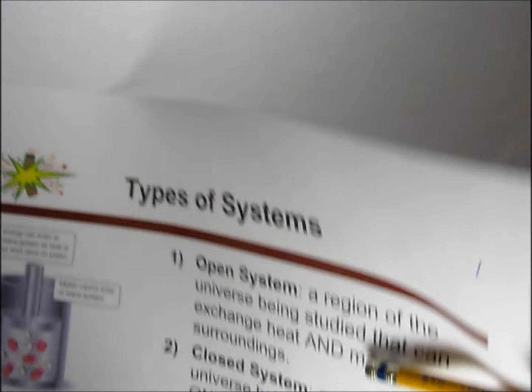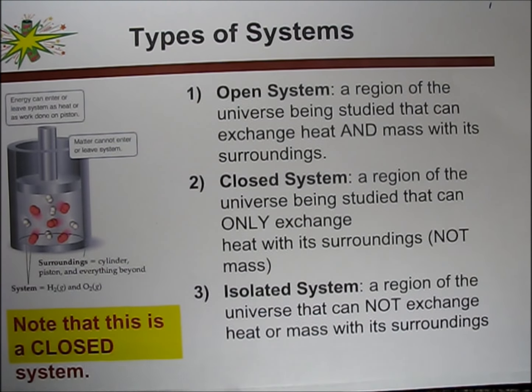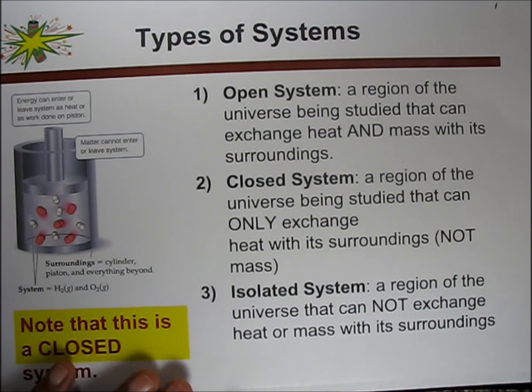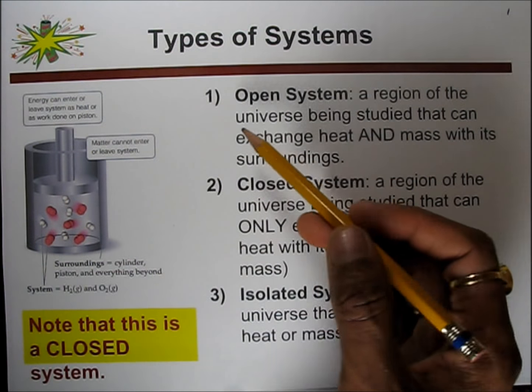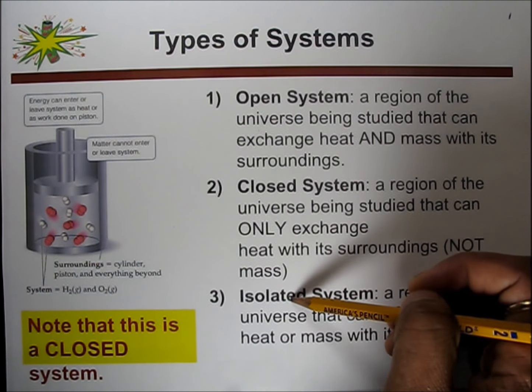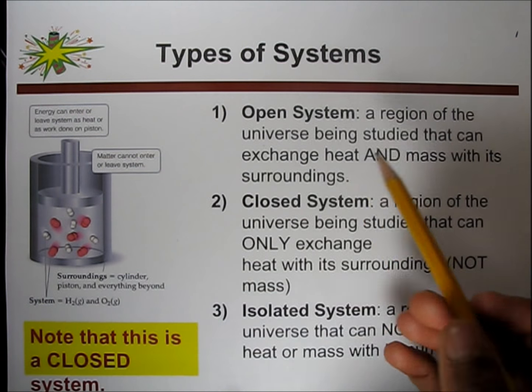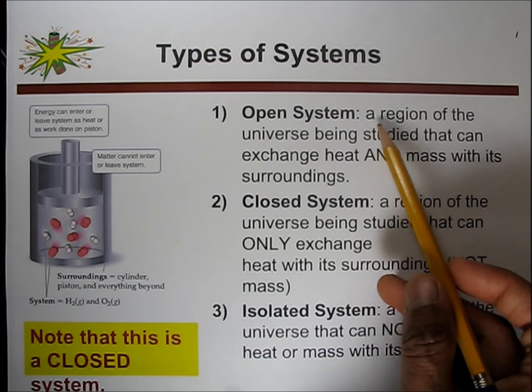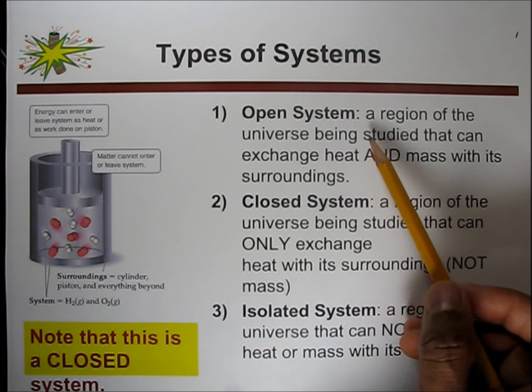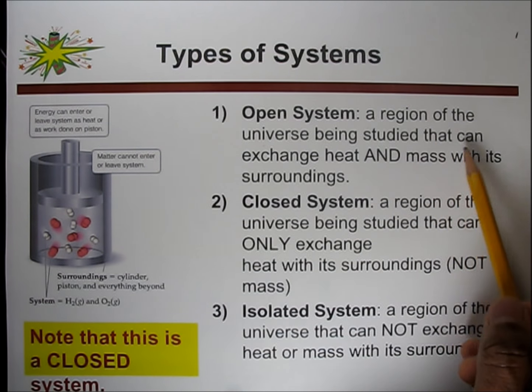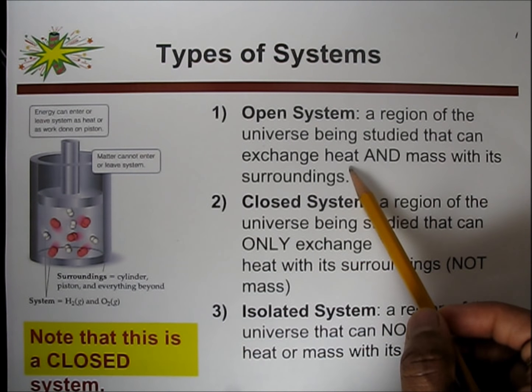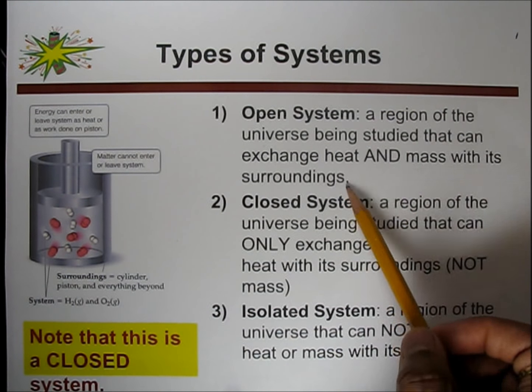As we have seen, this slide shows once again the types of system: open system, closed system, and isolated system. How will you define them? An open system is a region of the universe being studied that can exchange heat and mass with its surrounding.